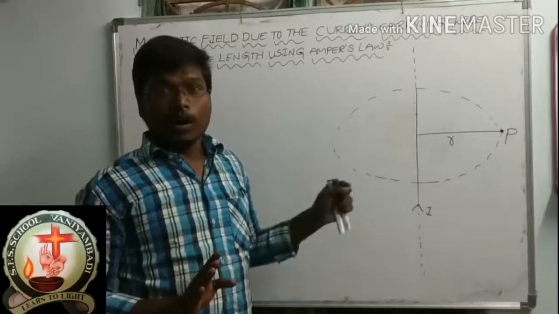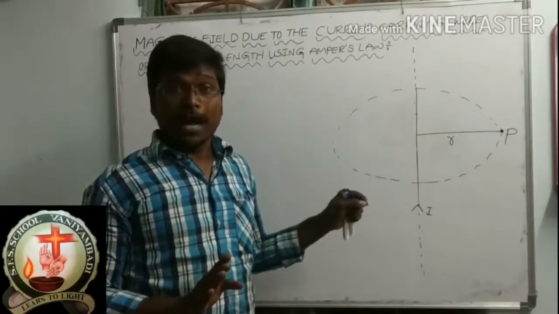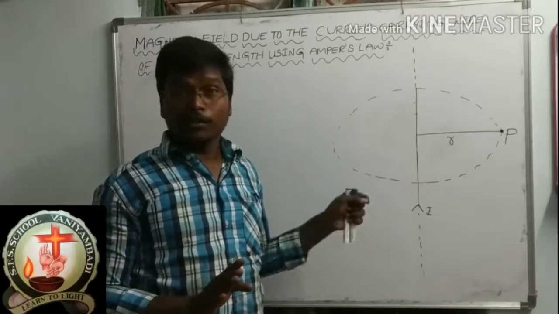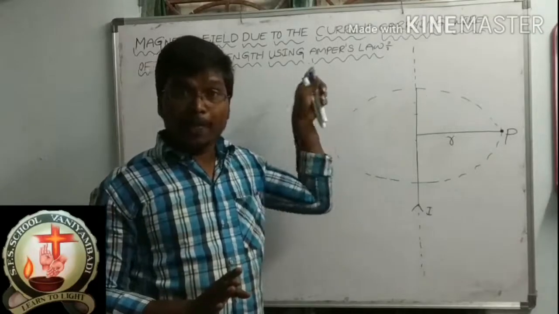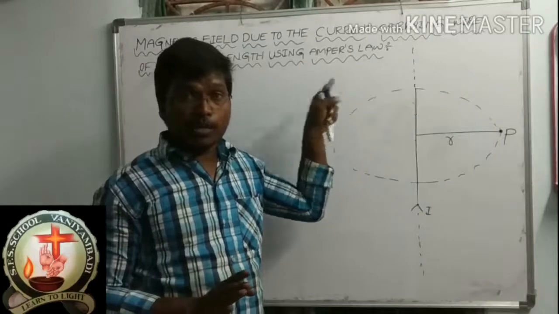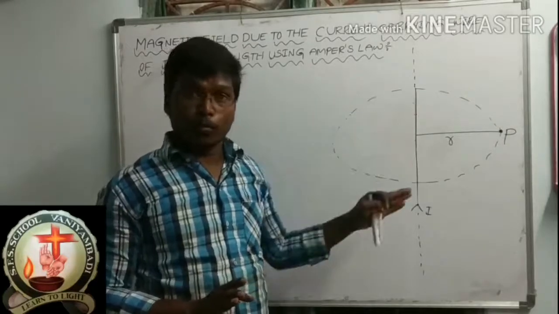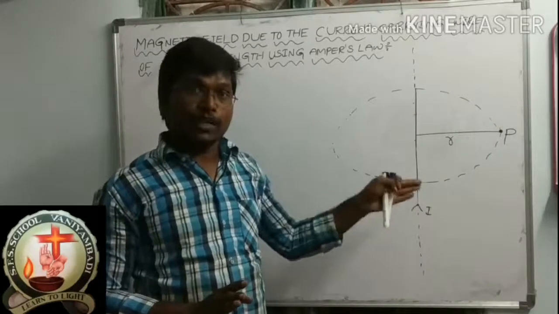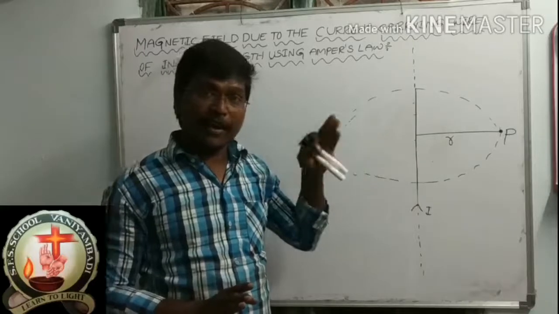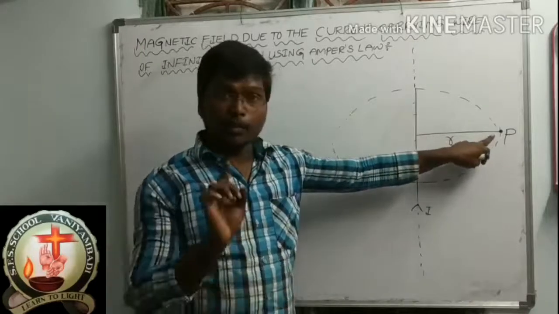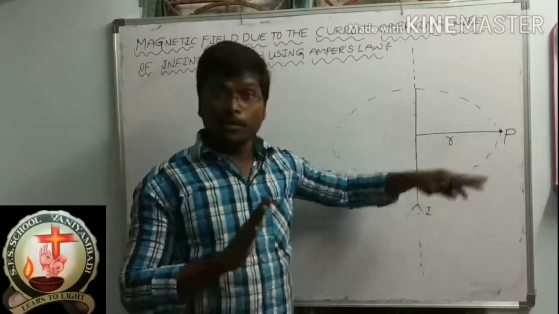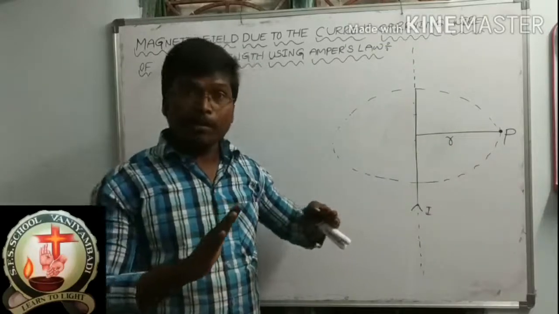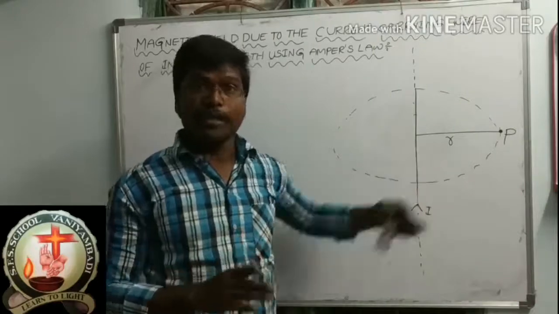Now I am using the Amperian loop because this is the application of Ampere's circuital law. By the use of Ampere's law, I am going to find the magnetic field at point P. So I would like to draw the Amperian loop here.